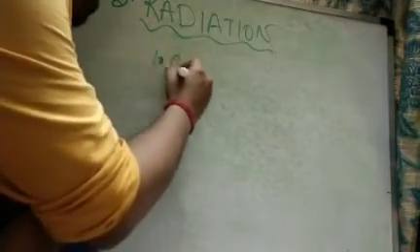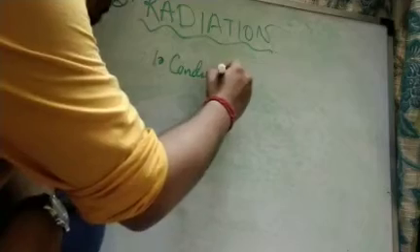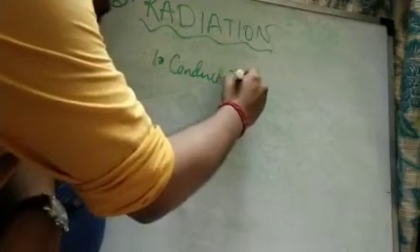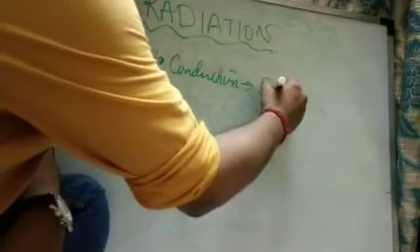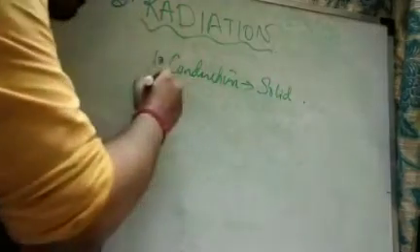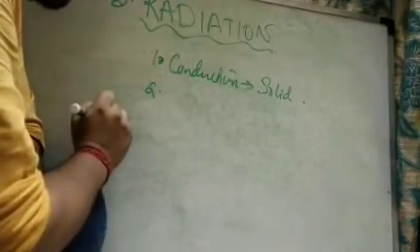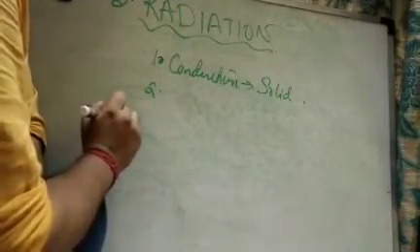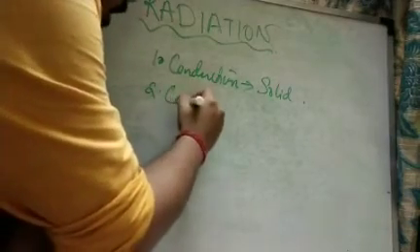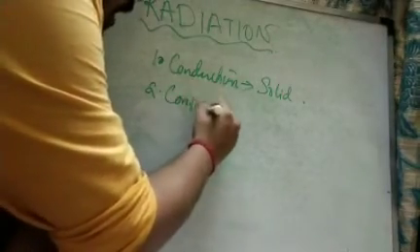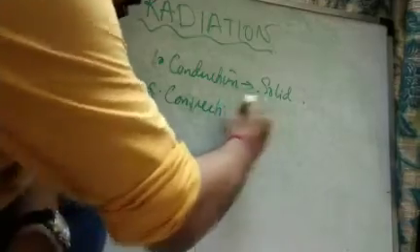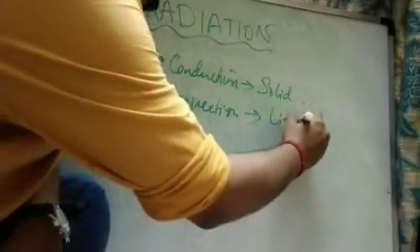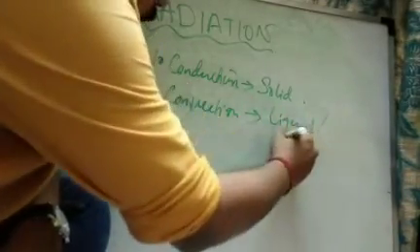Number 1, conduction, which is generally seen in case of solid. Number 2, liquid and gases are poor conductors of heat. So the process of convection is generally seen either in case of liquid or in case of gas.